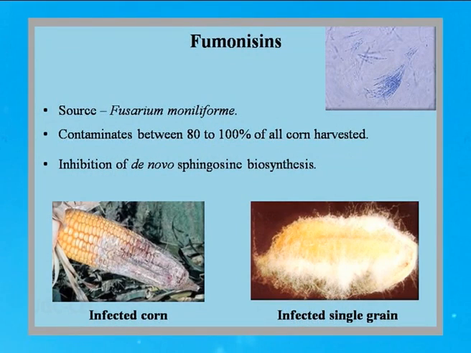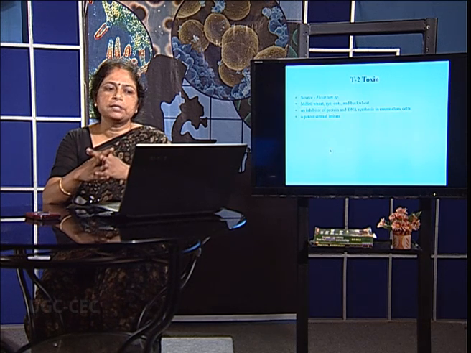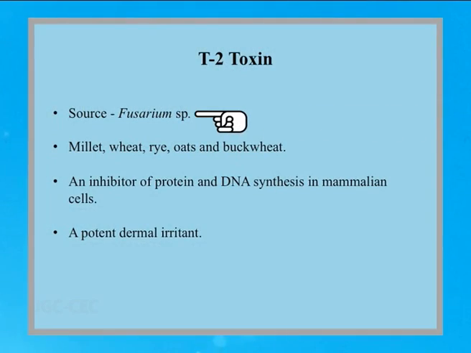Fumonisin is another mycotoxin that is released by Fusarium moniliforme. It is seen that about 80 to 100% of the corn that is harvested is affected by fumonisin. Now this causes the inhibition of the de novo synthesis of sphingosine. T2 toxin is a mycotoxin produced by many species of Fusarium. This toxin is seen to cause food poisoning of millet, wheat, rice, and oats, and it is an inhibitor of protein and DNA synthesis in mammalian cells. So this is very potent and very poisonous for humans to consume.